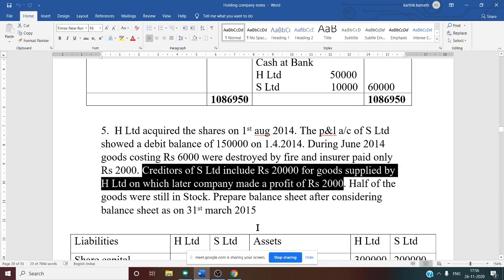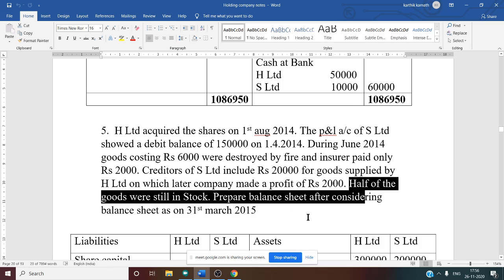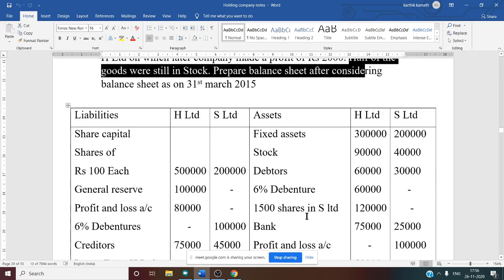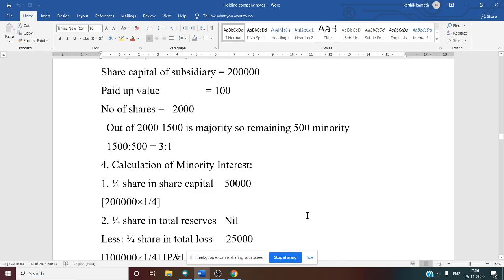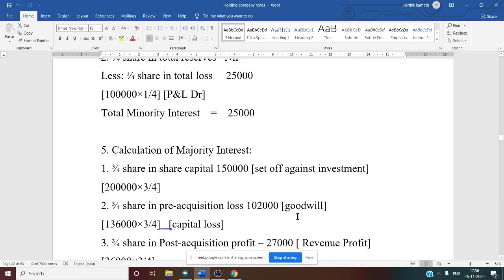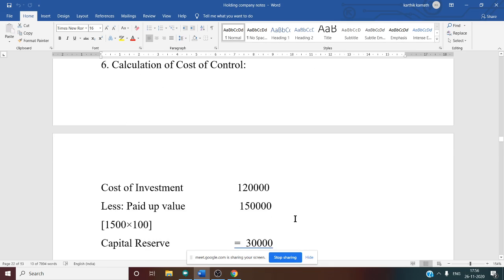So who is the later company here? Holding company is making the profit. So holding company is the later company because holding company sent the goods to the subsidiary company. So now for 20,000, 2,000 is a profit, but they say half of the goods were still in stock. That means 20,000 divided by 2, if you do, 10,000 worth of goods are there in stock, that is nothing but closing stock available in the subsidiary company. So for 10,000 we have to calculate the profit.